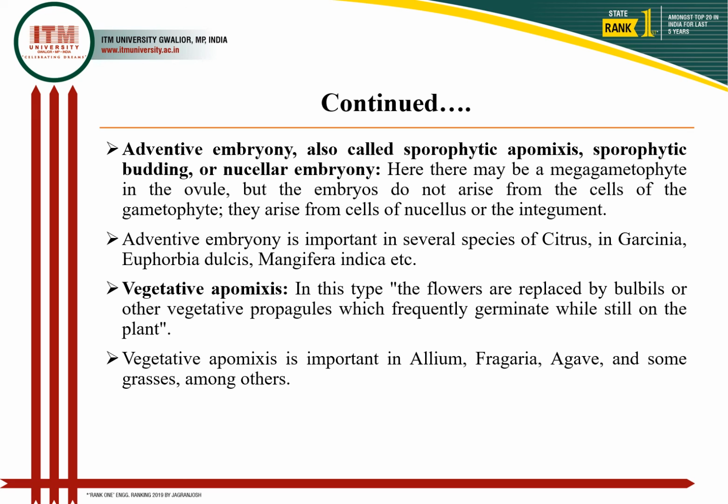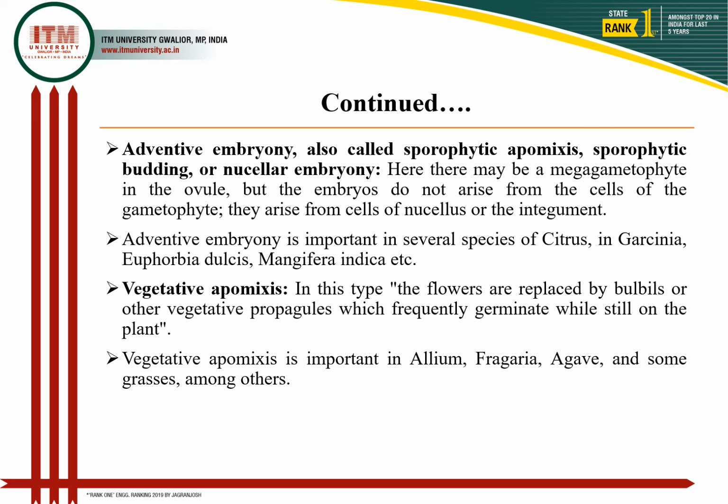A megagametophyte in the ovules may be present, but the embryo is not going to develop from that megagametophyte. The embryos arise from the nucellus or integumentary cells, and such a phenomenon is called adventitious embryony. It may occur in citrus, mango, Garcinia, and Euphorbia.